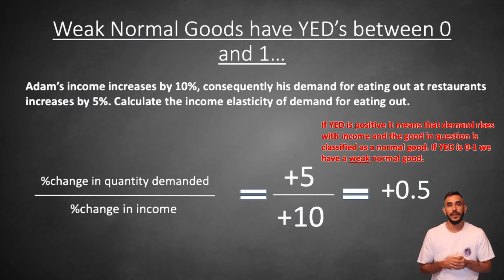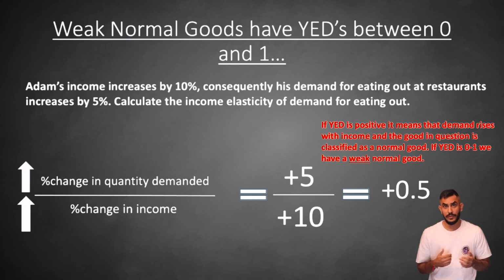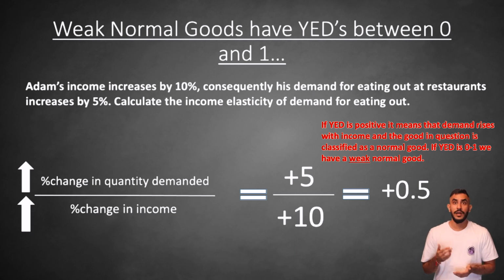In this example, as Adam's income increases, his demand for eating out also increases. Therefore, the good in question will have a positive YED and is therefore considered to be a normal good. As the demand in this case has increased by less than the income, we can consider Adam's demand for eating out to be income inelastic. Such goods are known as weak normal goods and have an income elasticity of demand between 0 and 1.